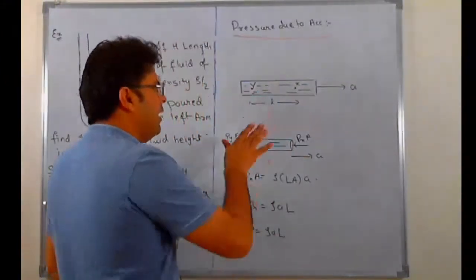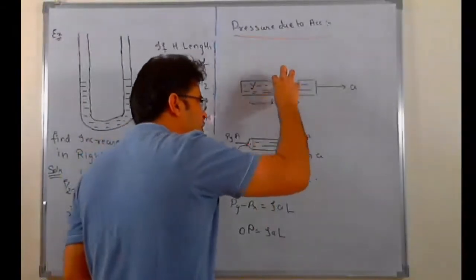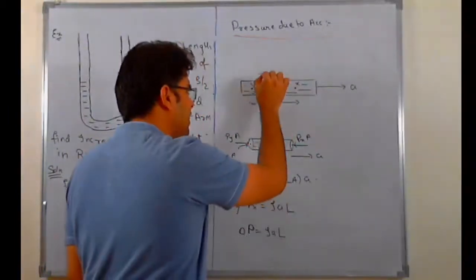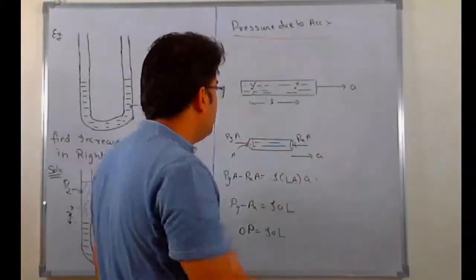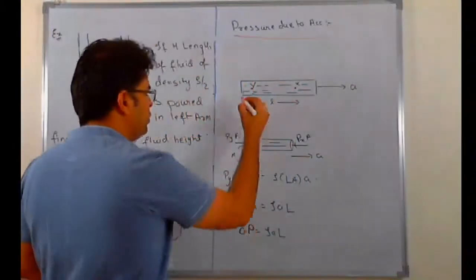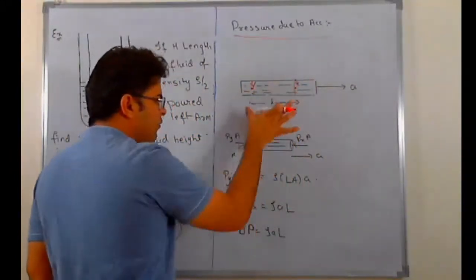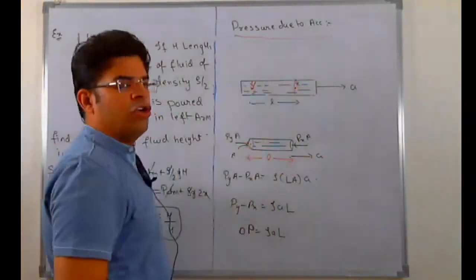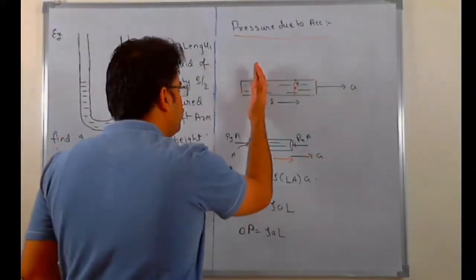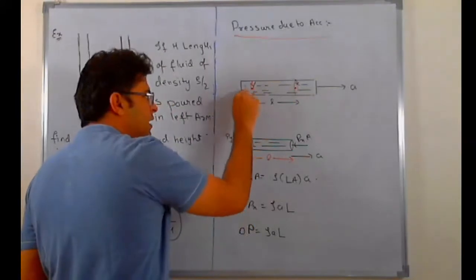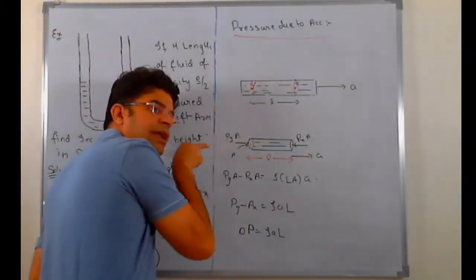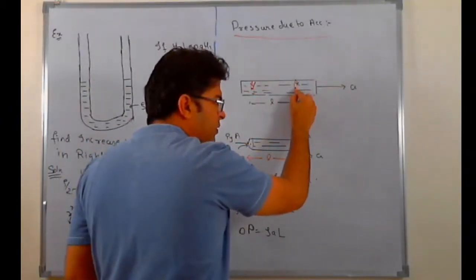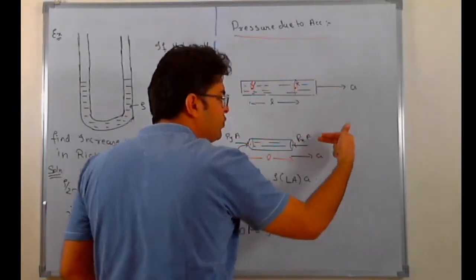Let's see how. If the whole tank accelerates towards right, then each and every water molecule accelerates towards right. This means that each and every water molecule should have a net force towards right. Looking at a macroscopic scale, let's cut down this much part and think of only this much of the cylinder having a length L, and since they haven't mentioned the cross-sectional area, let's assume it to be A. Because of the fluid to the left of this part, let's say here the pressure is P_y, so the force acting will be P_y A, and because of the fluid on the right of this part, let's say at this point pressure is P_x. So because of the fluid on the right, there will be a force P_x A.